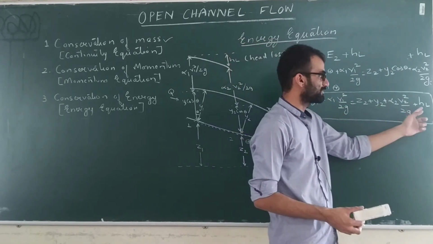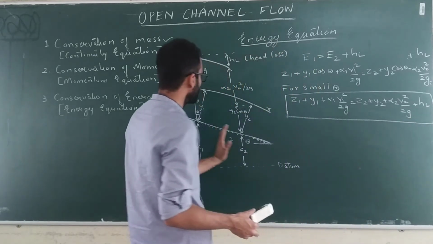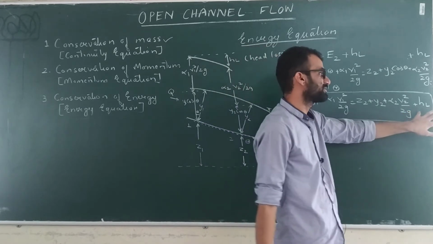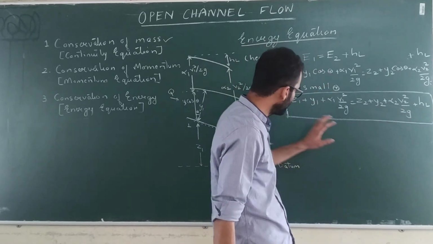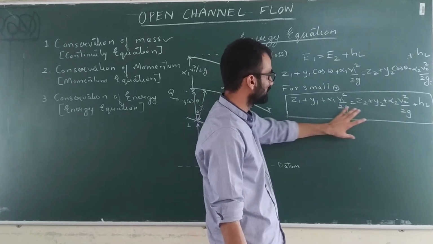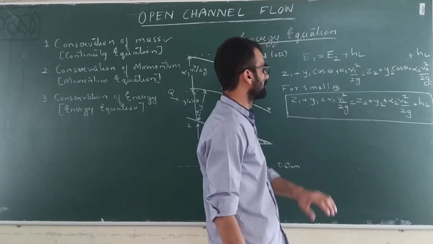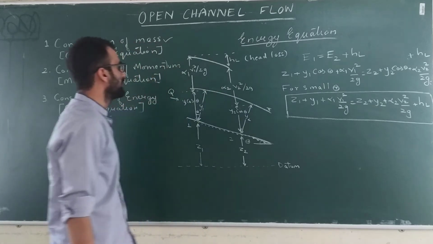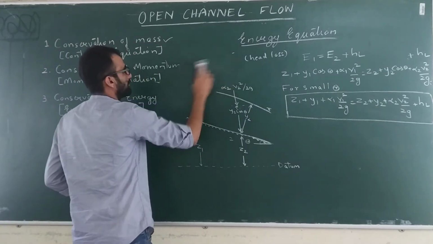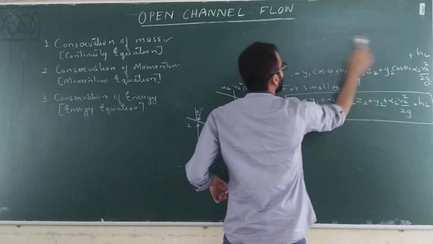Again, if the length of reach is very small, the two points are very close to each other, then frictional loss is also very small. You can neglect this also. So in this way you can apply this energy equation to solve several problems and get some information about the flows. Alright, so this is your energy equation. Now after the energy equation, we'll see the momentum equation.